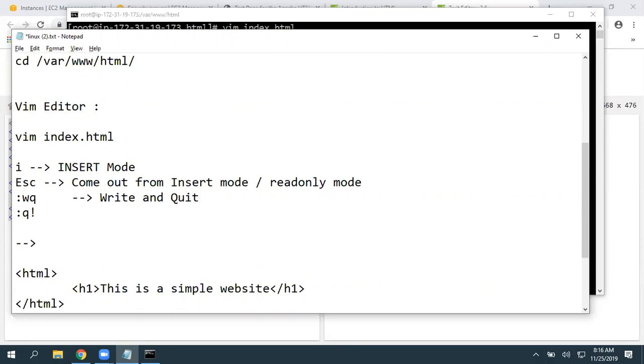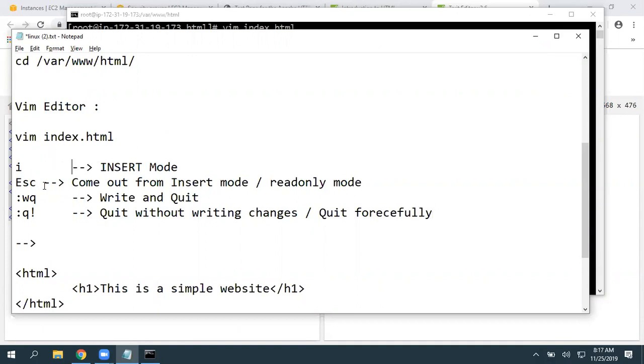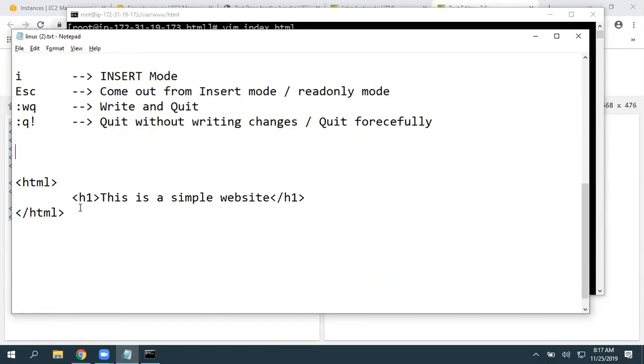:q! means quit without writing changes, or quit forcefully. Okay, so this is for your reference. I am giving this very simple one. You can just pick that and use that.